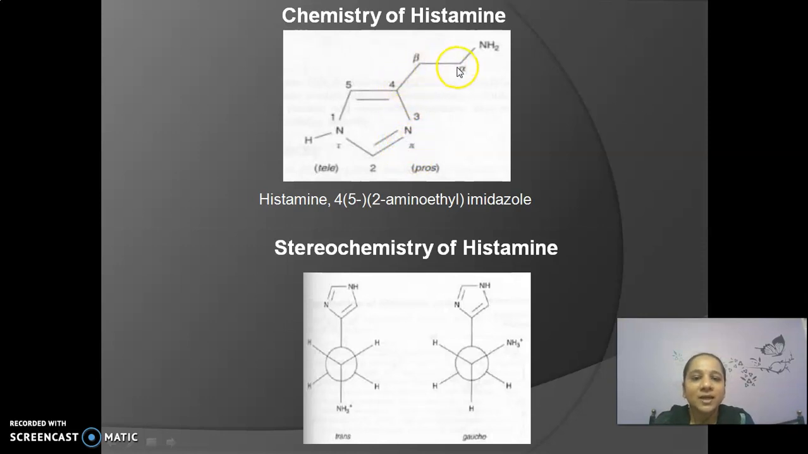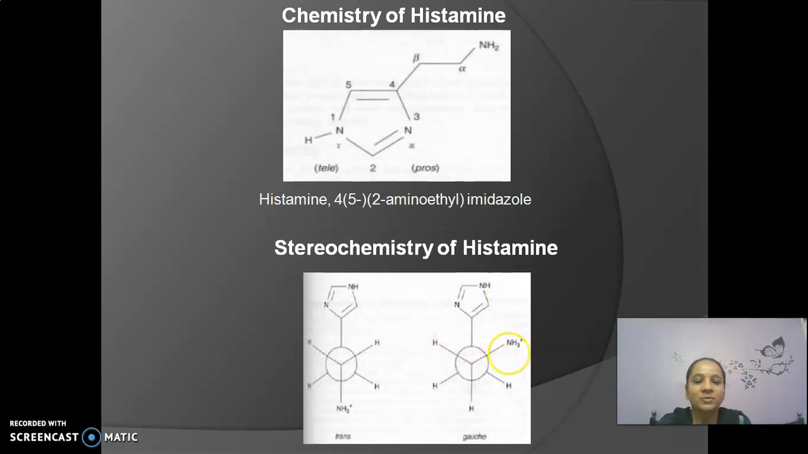The ethylamine side chain is bound to the beta carbon atom. Near this, an asymmetric center forms, giving geometrical isomers. We get two geometrical isomers, trans and gauche conformation. In trans, both the functional groups are present in opposite directions, meaning a 180-degree angle, and this kind of conformation binds to both the H1 and H2 receptors. In the case of gauche, both the functional groups have an angle of only about 60 degrees, and this gauche conformation binds only to the H1 receptor, not to the H2 receptor.